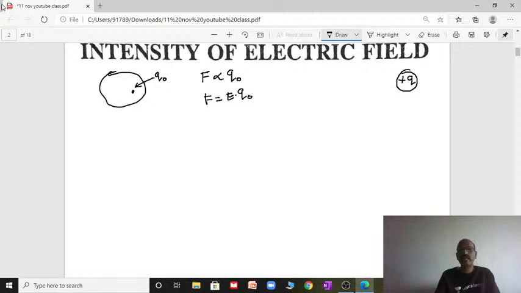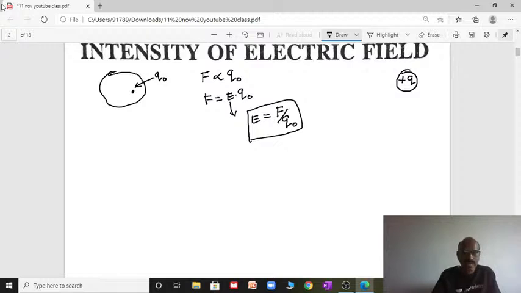When proportionality is made equal, we need to write a constant, where E is the constant of proportionality called intensity of electric field. Another name is electric field strength. From here we can write E equal to F by Q naught, or Q. The force experienced by the unit positive charge placed at that point, within the electric field.